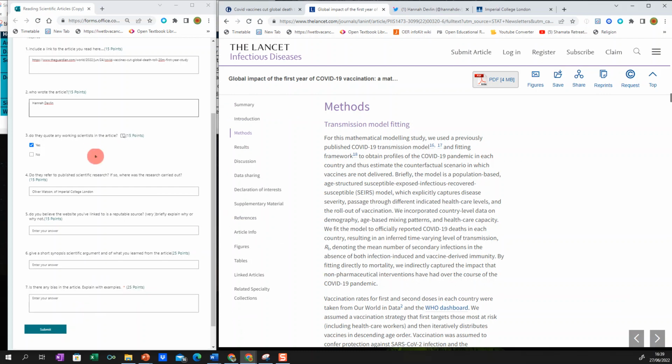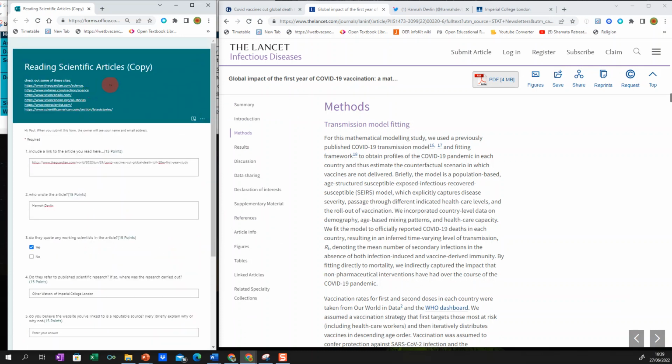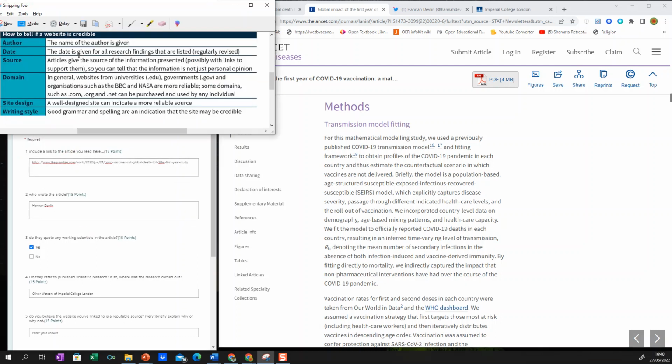So again, we can use this form and fill it out. We can pick a particular article, analyze it, read it, and then go through the form and fill it out. Also, as we go through and look at websites, we can use this particular check here to see how reputable the website is. So these are just some of the tools that you can use when you are analyzing data and looking at media arguments.